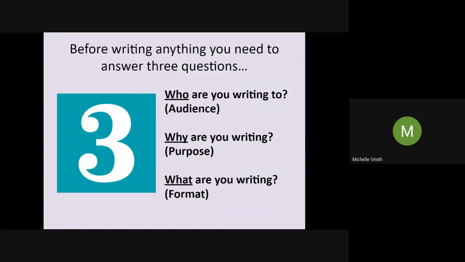Okay, now we said at the beginning that before we actually start writing anything, we need to answer some questions. And there are 3 questions that we need to answer. Who are we writing to? Why are we writing? And what is it that we're writing?